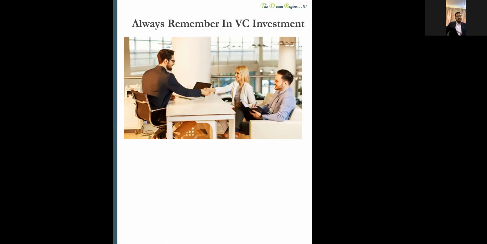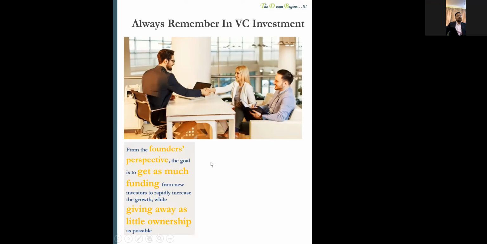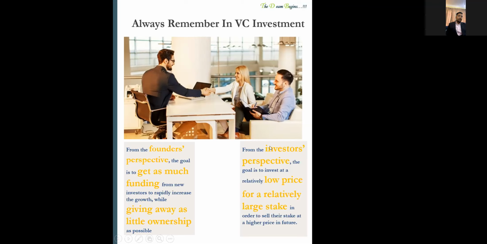Before materializing any VC investment, the normal scenario is that a founder, or prospective entrepreneur, tries to get as much funding as he needs, right? And he always tries to lower the dilution. It means he wants to give away little ownership in the company, right? And on the right-hand side, the VC investor's perspective is a different one. It's exactly the opposite of what the founder is saying, right? So he wants a lower valuation and a relatively large stake in the company, right?